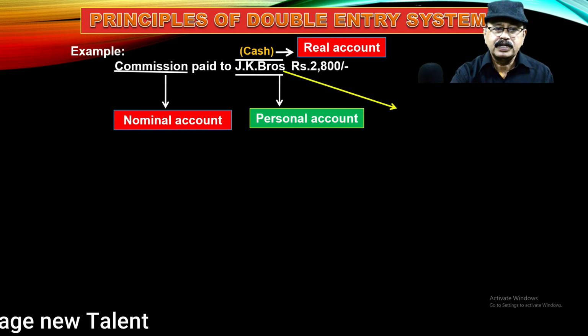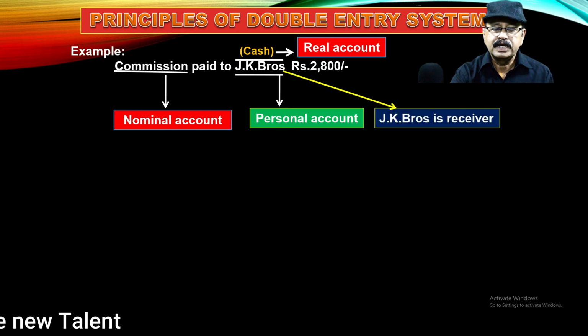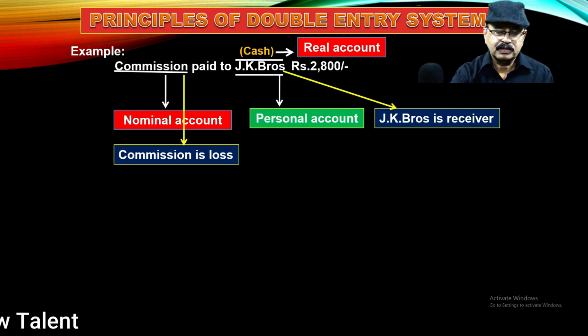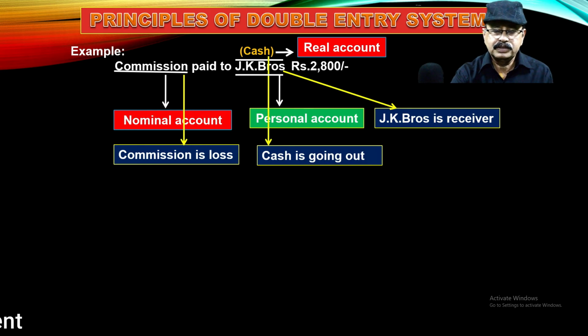Okay, so here commission paid to JK Bros means JK Bros is the receiver. Then commission paid means commission is the expenditure, or commission expenditure or loss. Then here cash means cash is going out. So these are three types of effects.